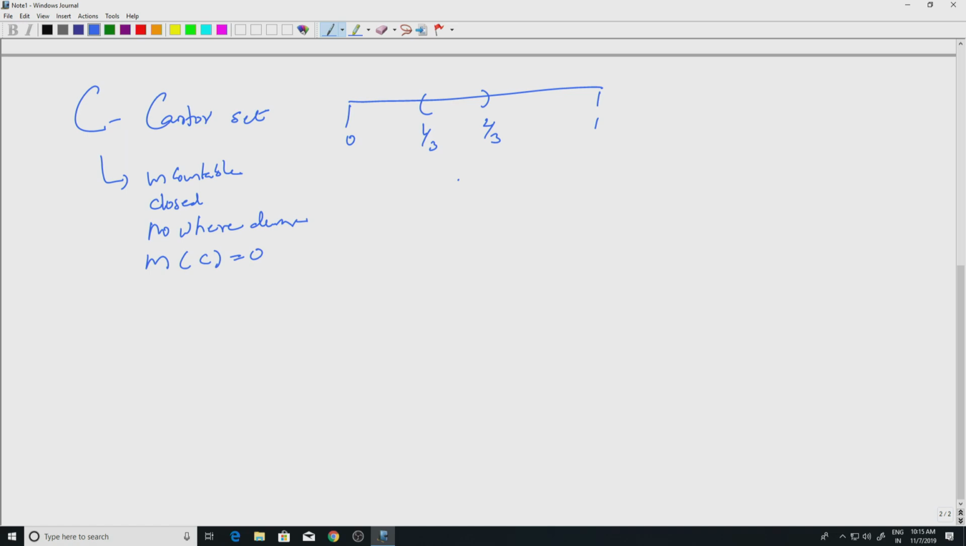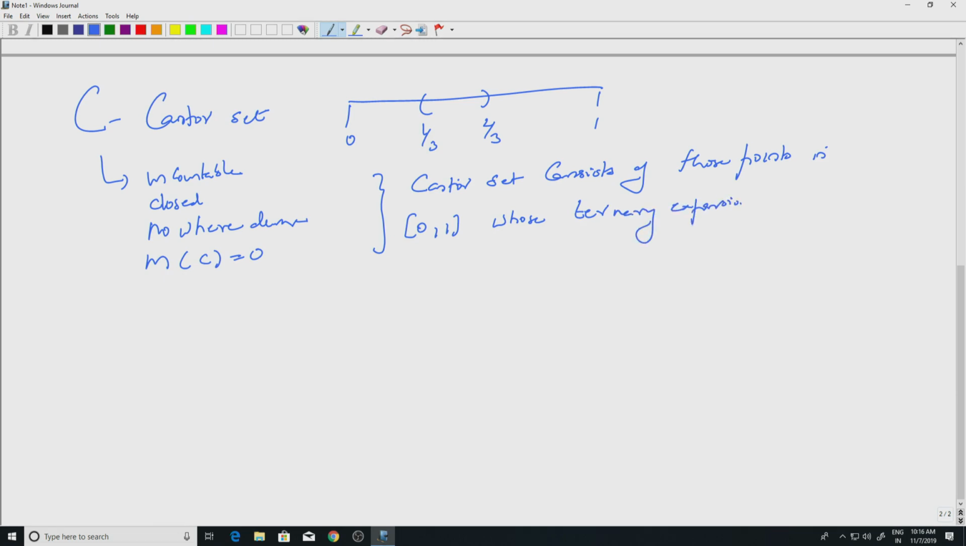Also, there is a different description of the Cantor set. The Cantor set consists of those points in the closed interval [0,1] whose ternary expansion, that is, the base 3 expansion, so the base is 3 instead of decimal 10, has no 1 in it. Okay. So, let me explain what that means.